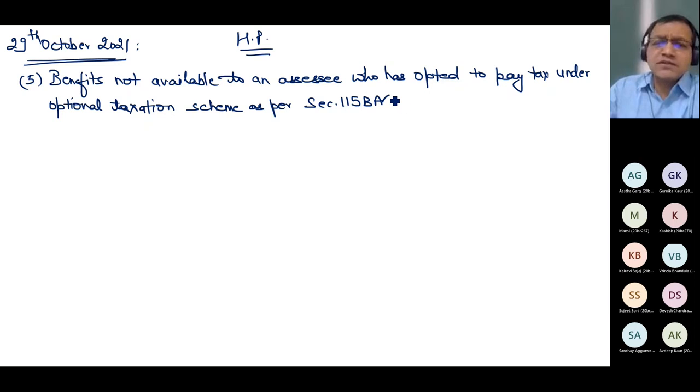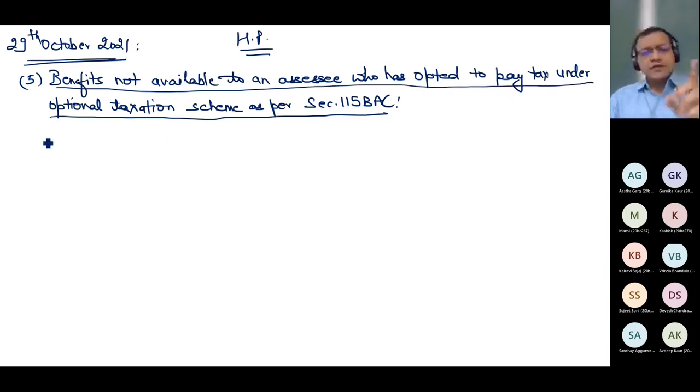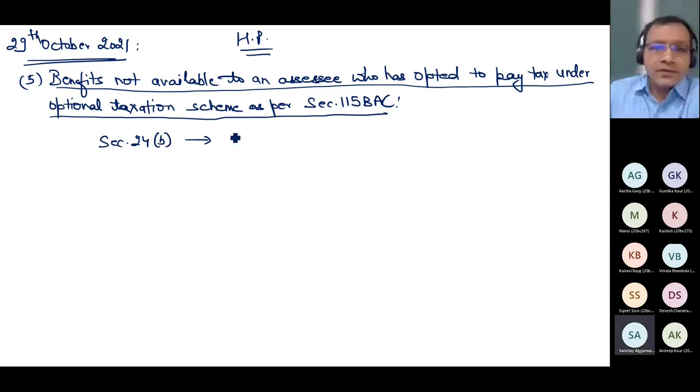There is only one benefit which is not available. Otherwise, the rest of the benefits will continue to be available to an assessee who has opted to pay tax under optional taxation scheme. The benefit which is not available is section 24 clause B. Can you tell me what is section 24 clause B? Do you remember? Sir, interest on capital borrowed. Very good. It is interest on capital borrowed.